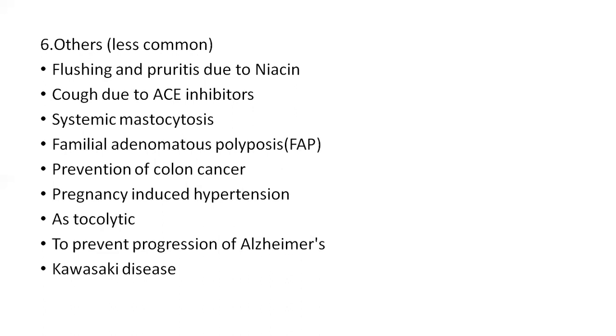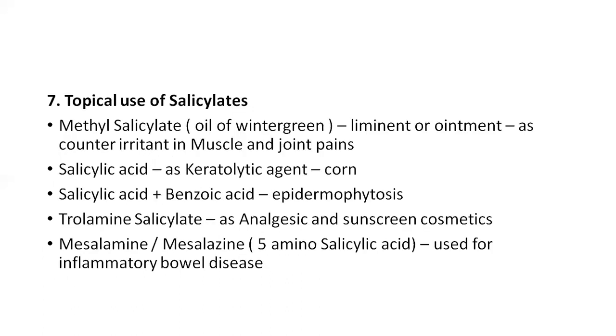Previously, it was used as a tocolytic, for the relaxation of the uterus in prevention of premature labor. Nowadays, it is not used because of the availability of better drugs. And it is also used to prevent the progression of Alzheimer's. Aspirin has a role in Alzheimer's disease. It inhibits the progression of Alzheimer's. So it is used for the prevention of the progression of Alzheimer's disease. And it is also used in Kawasaki disease.